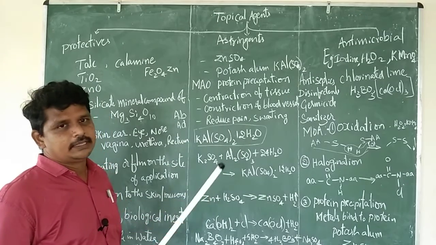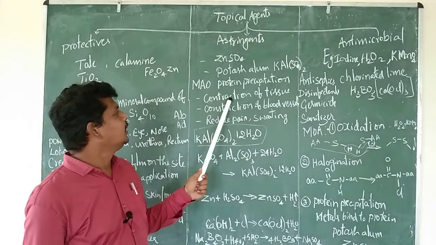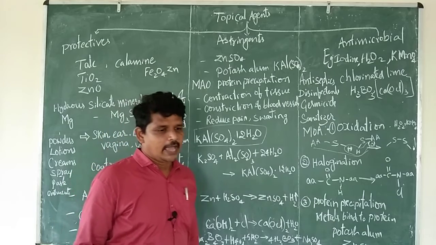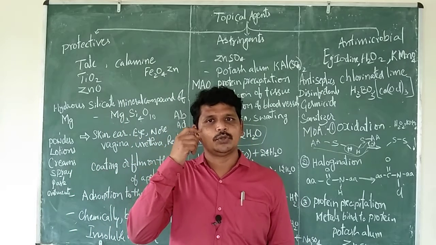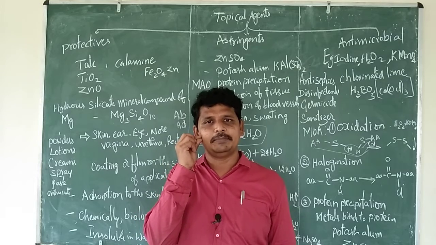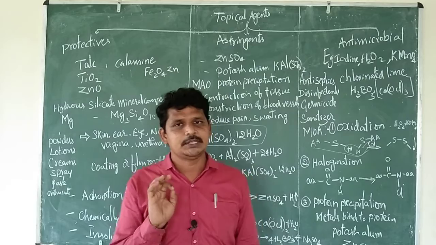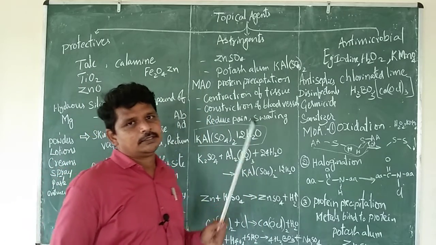Here, potash alum has the ability to contract tissue and constrict blood vessels. When there is an accidental cut, normally they will apply this. That causes constriction of the blood vessels at that particular area and reduces the bleeding. That is the basic logic, and it will also reduce the pain.